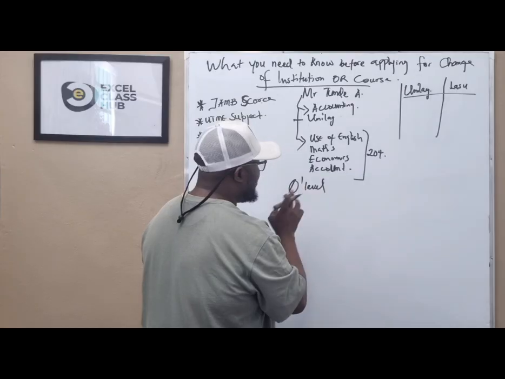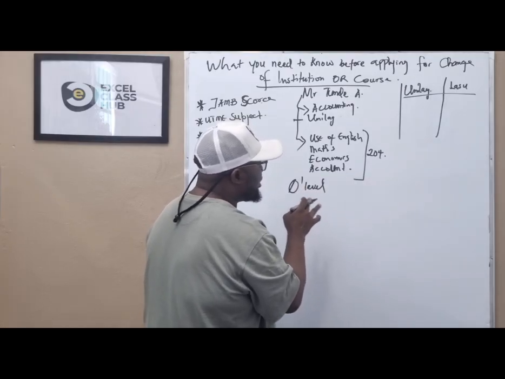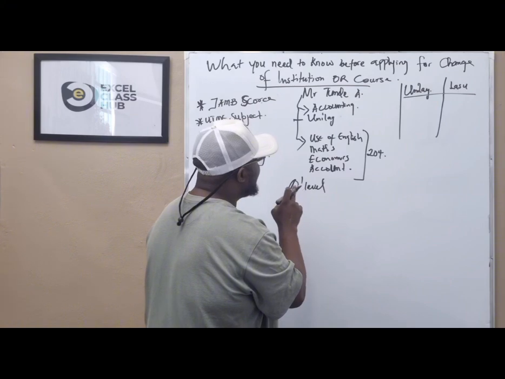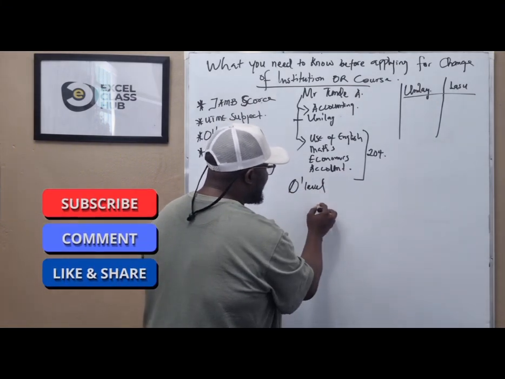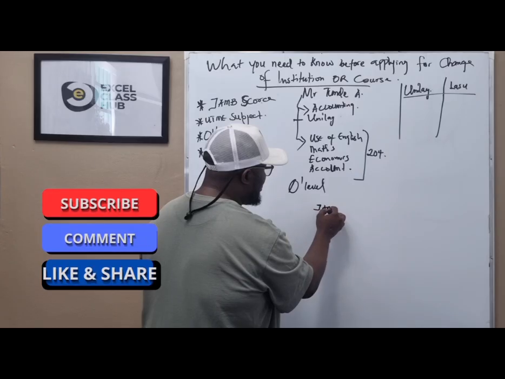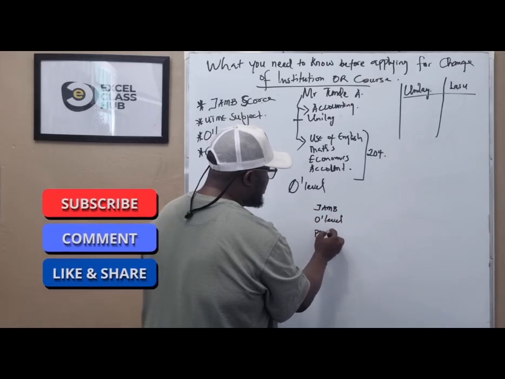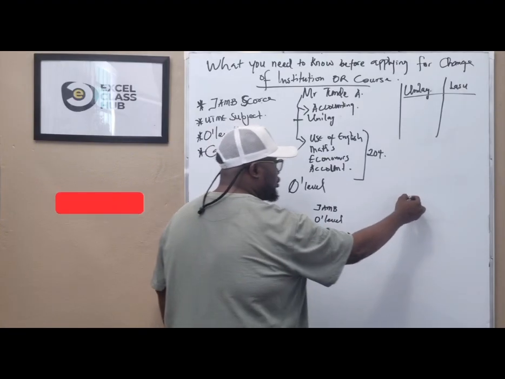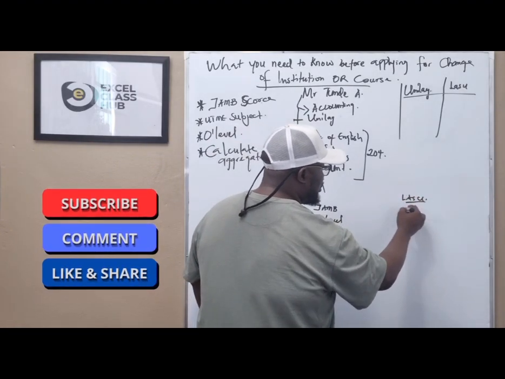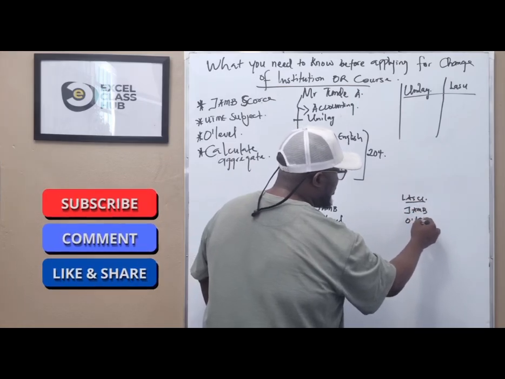Most importantly, you need to know how aggregate is calculated in the institution you choose. Unilag makes use of JAMB, your O level, and post JAMB to calculate aggregate, while LASU makes use of just JAMB and O level alone.